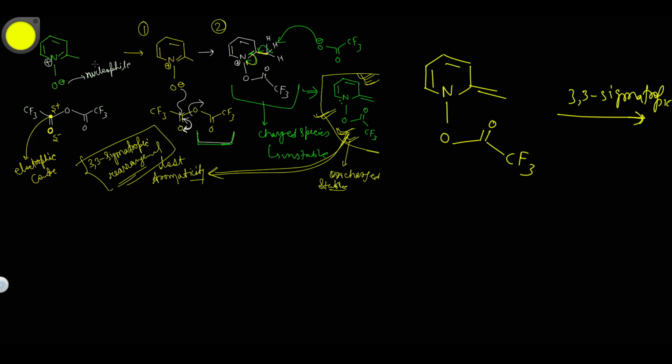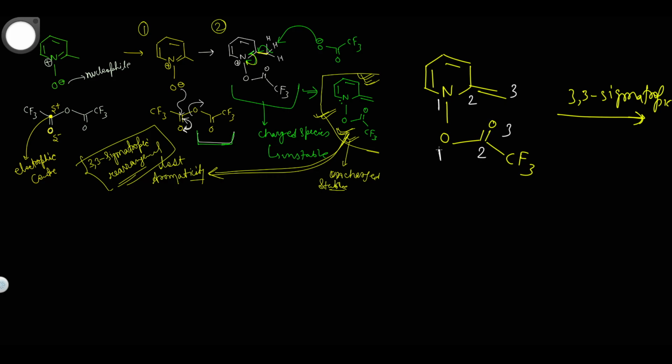First of all, we have to give numbering here, 1, 2, 3, and here also 1, 2, 3. I think you all know this 3,3 sigmatropic rearrangement. I will not tell you how to do the numbering; I will just show you the mechanism of this rearrangement.